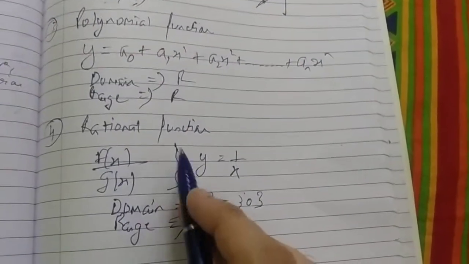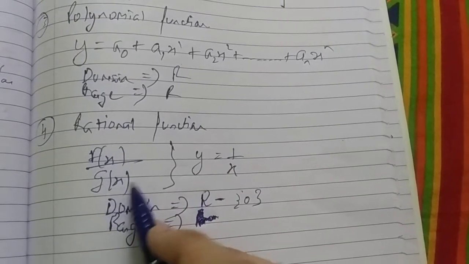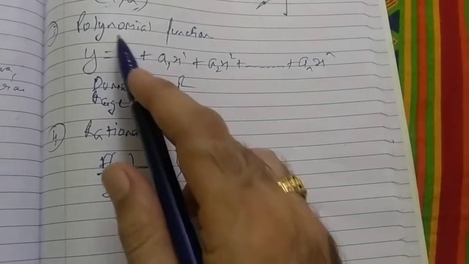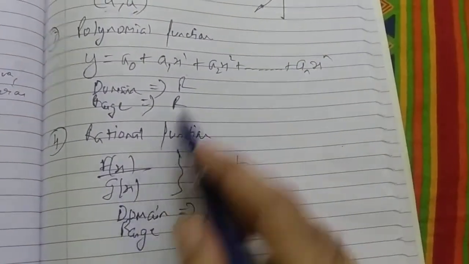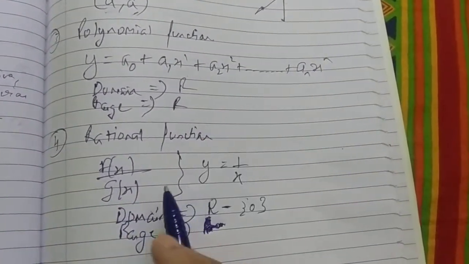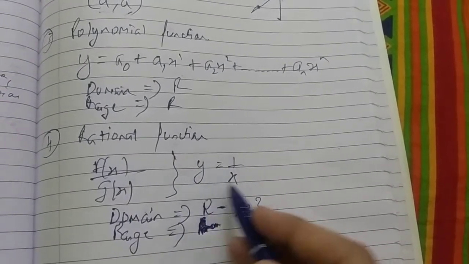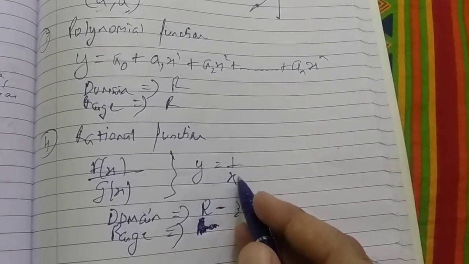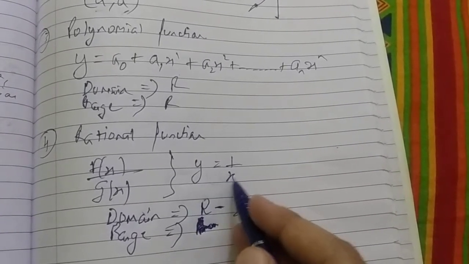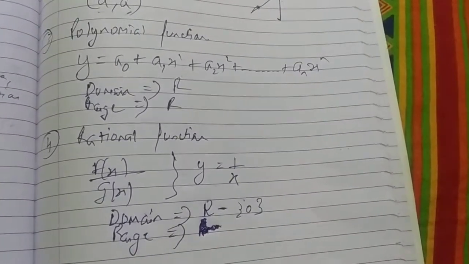Then we have a rational function. Any function in the form of f(x) upon g(x) is a rational function, and obviously it is not a polynomial function. We understand it. It is different from this. So we can talk about a typical rational function. For example, y is equal to 1 upon x. This is a typical rational function. Correct? But this comes with a restriction. What is the restriction? I cannot put 0 in the x. Right? So that's why the domain remains R minus 0.